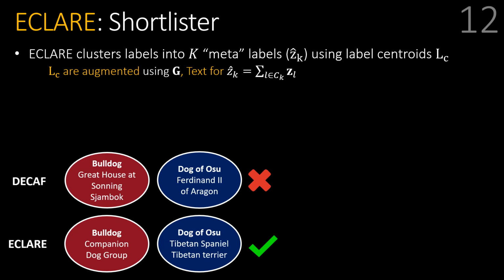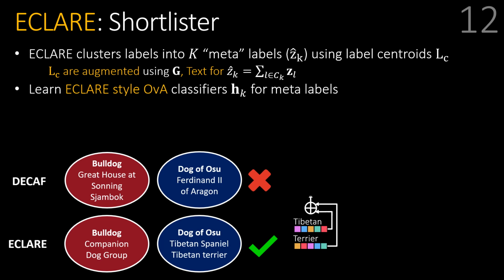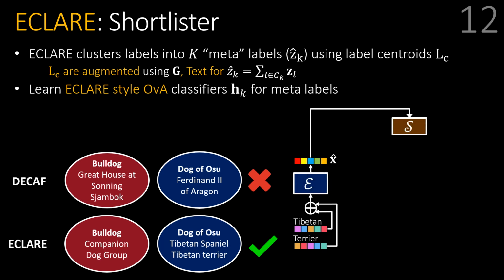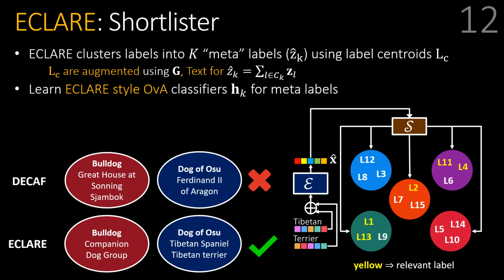The label text features for these new meta labels are given by taking the sum of the label text bag-of-words of all the labels associated with that meta label. Similarly, we compress the label correlation graph by summing the corresponding rows and columns. This is done just once during training and can be efficiently computed in under 2 seconds even for millions of labels. Once we have reduced L labels to K labels and computed label text, ECLARE uses the proposed one-versus-all classifiers to learn these K meta labels, which is done efficiently on a single GPU. The learned shortlister can now be used to sample order log L labels for final ranking.